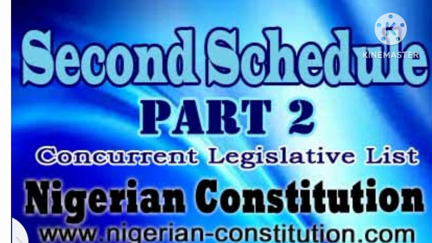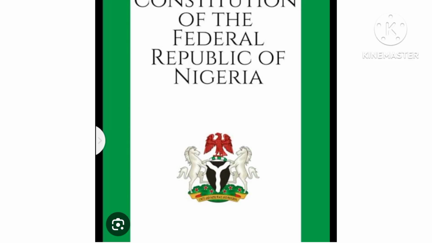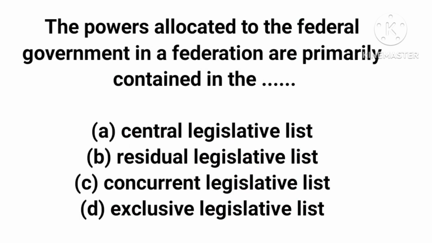Now we have another one called the residual legislative list. The residual legislative list is assigned to the states. It contains areas where the state should legislate.